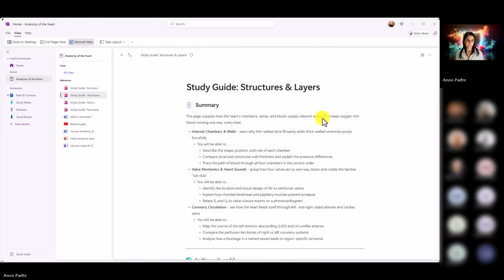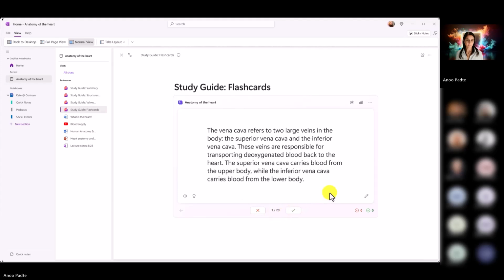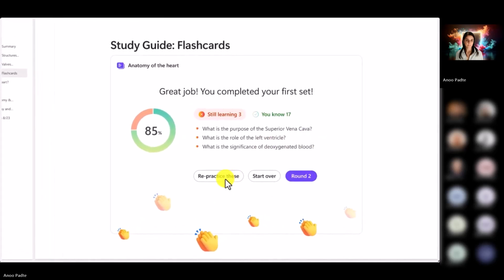Now I can also have flashcards automatically generated. So I'm going to click on the flashcards pages. And right here we have interactive embedded flashcards, and the education team has created this concept. So you can see the flashcards here. When I'm done with my flashcards, I can have the option to repractice or start over or generate a new round.